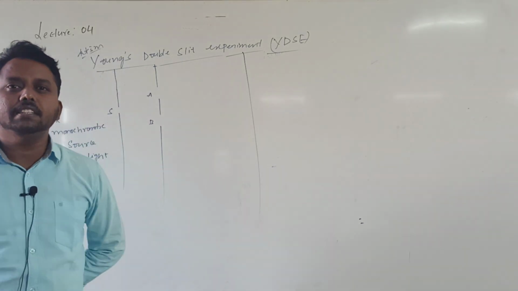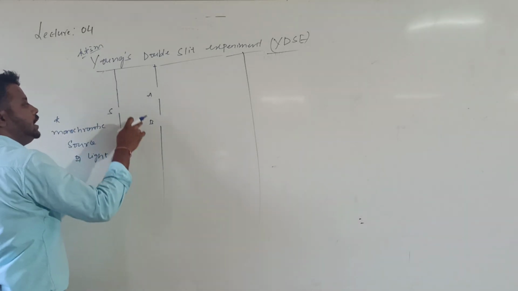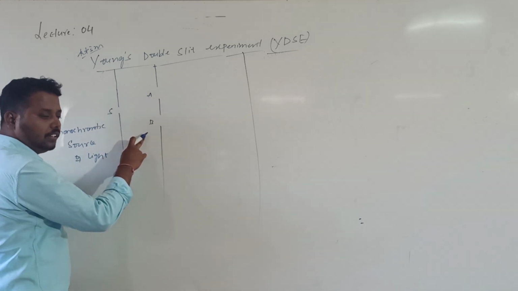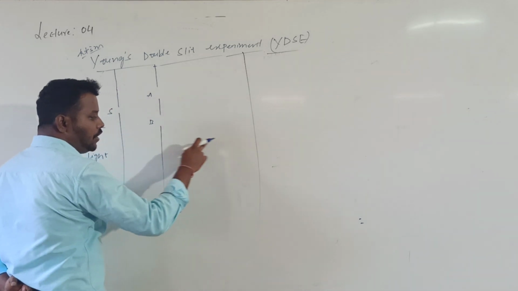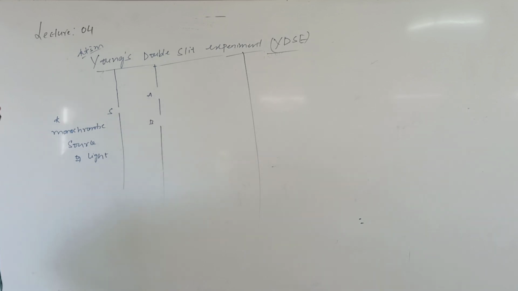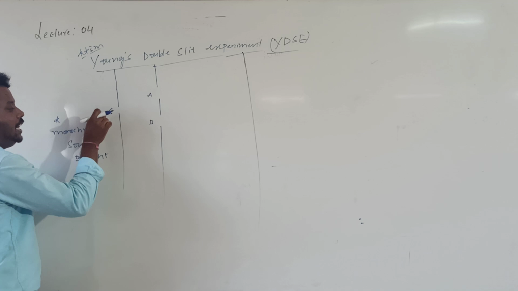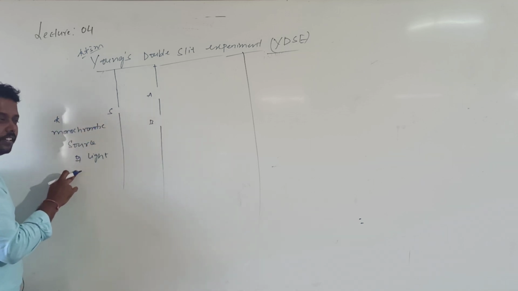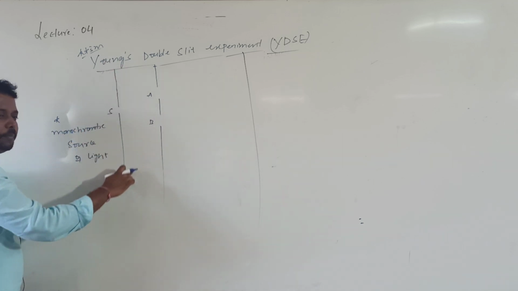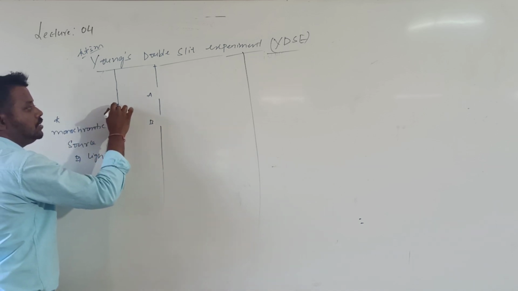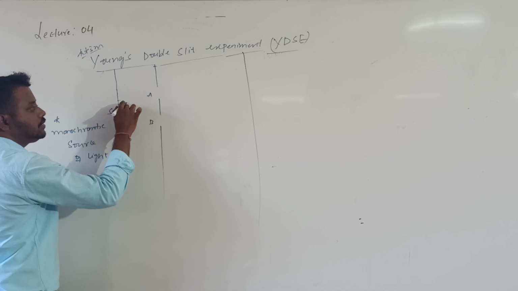But remember the conditions. A and B are symmetric with respect to S. The distance between A and B is very small, and the screen is placed very far from A and B. Now S is illuminated with a monochromatic source of light. It is an opaque material, so it does not allow light to pass except through this narrow hole.